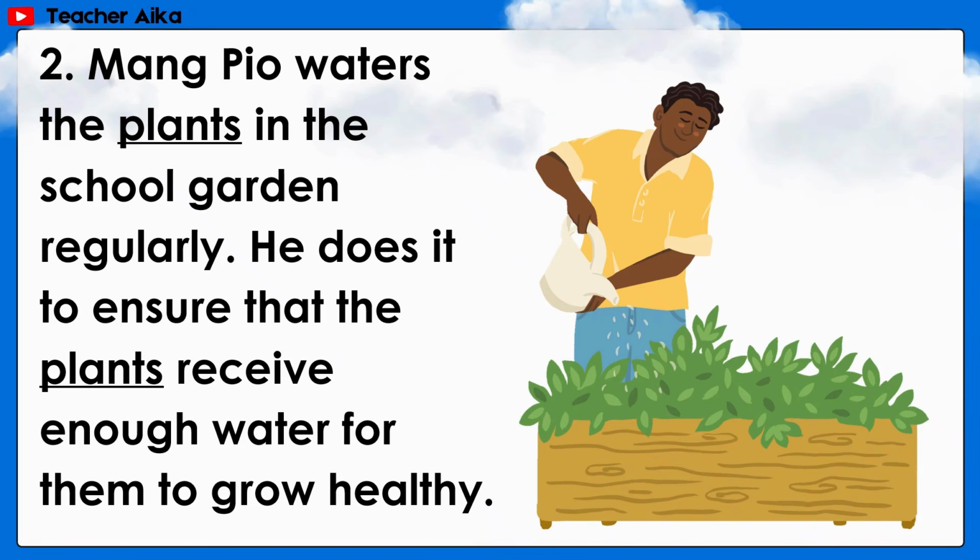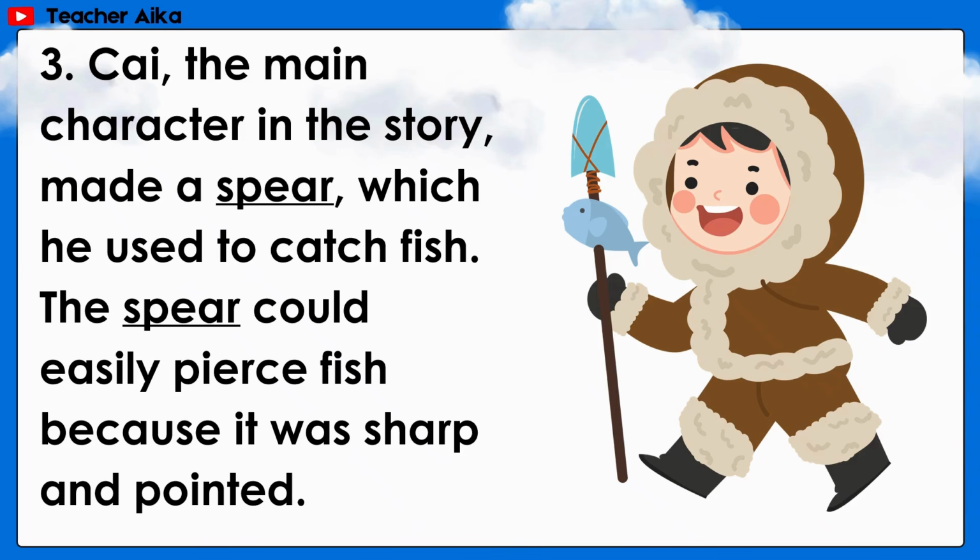Underlined word: plants. Number 3. Kai, the main character in the story, made a spear, which he used to catch fish. The spear could easily pierce fish because it was sharp and pointed.